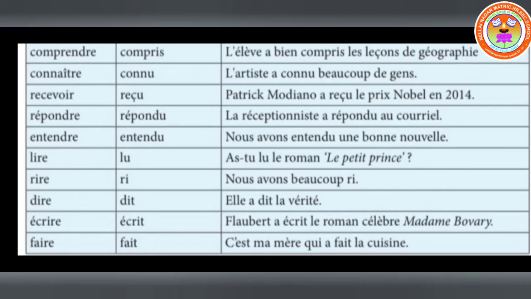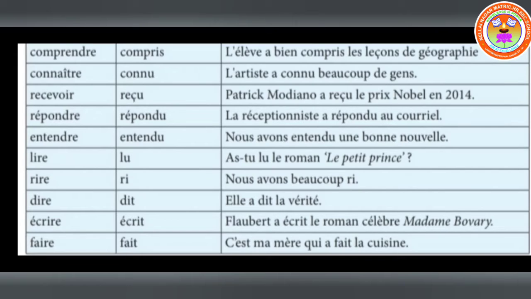L'artiste a connu beaucoup de gens means that artist has known a lot of people. Then Patrick Modiano a reçu le prix Nobel en 2014, that is 2014. Then la réceptionniste a répondu au courriel. Okay, Patrick Modiano has received the Nobel Prize in 2014, and the receptionist has replied to the email. Nous avons entendu une bonne nouvelle, means we have heard good news.